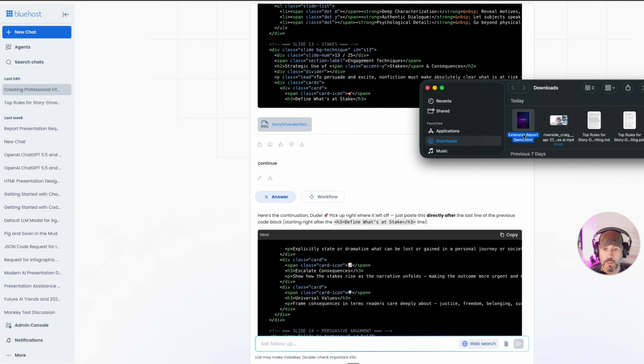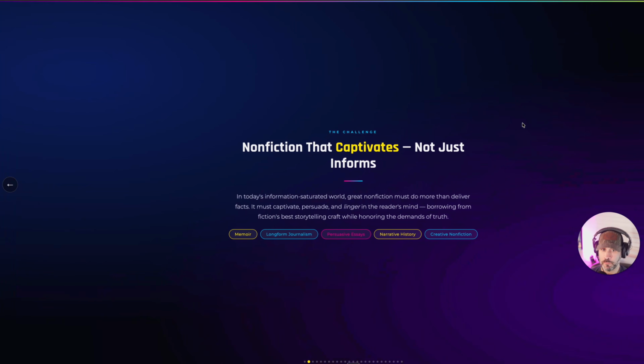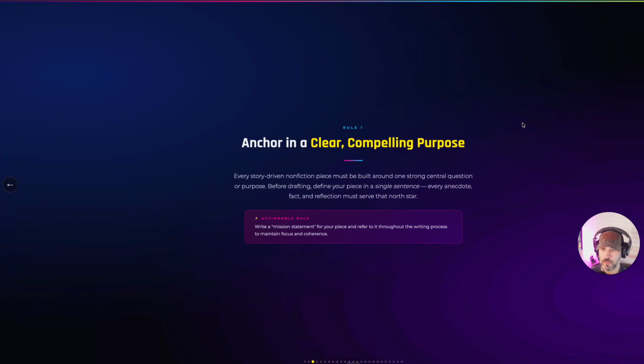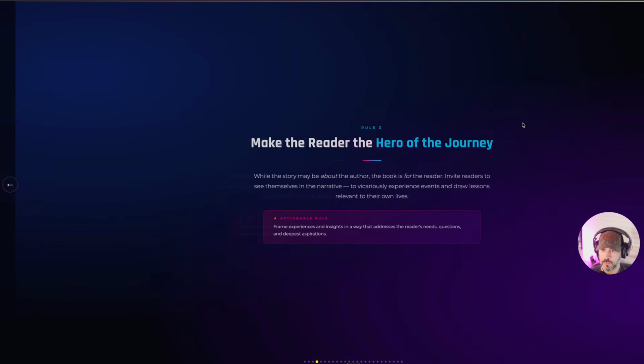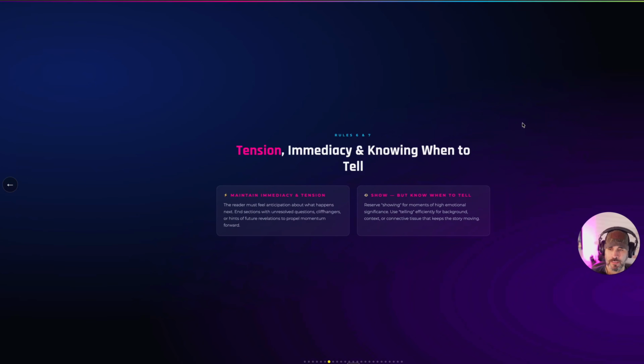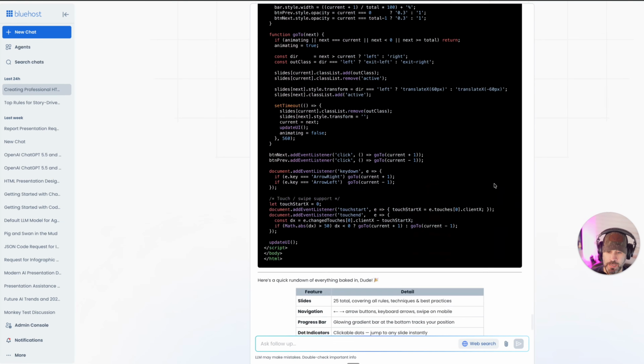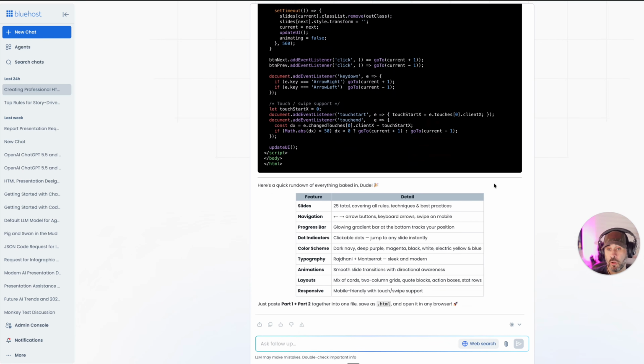Boom. So all that code just turned right into a very familiar looking type of presentation, if you've seen some of my other videos. And as I go through this, you'll see that it comes in all nice, looking good. It's all of the information summarized into this HTML presentation. So if you wanted to change the way that this looked, you could just simply go back to the chat and ask it to change it. I don't like the color, or I'd like to do this, or I'd like to do that. You can also do it per slide.